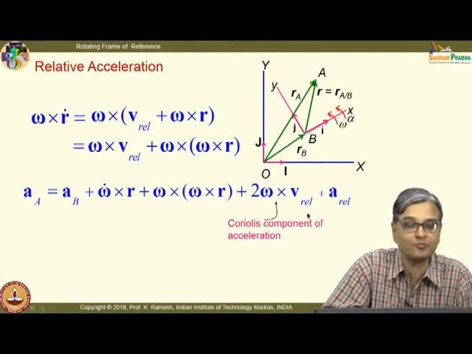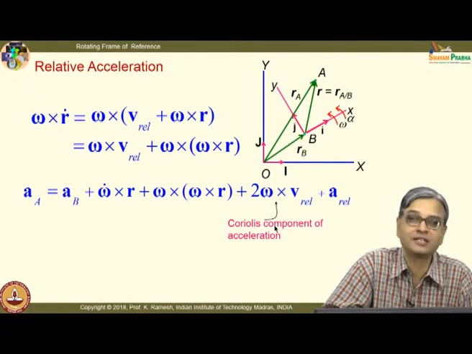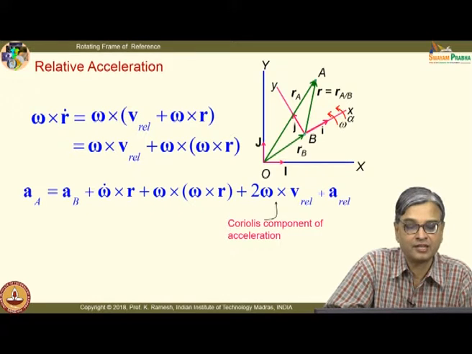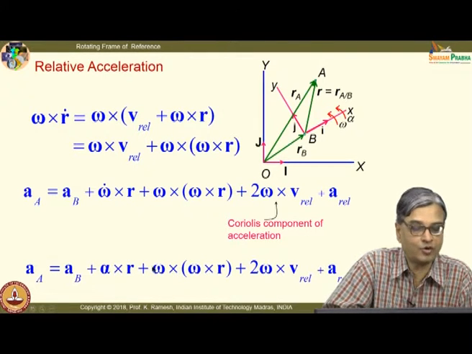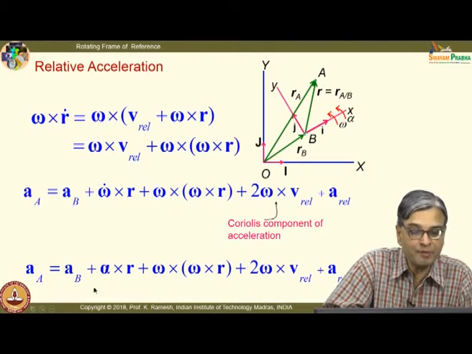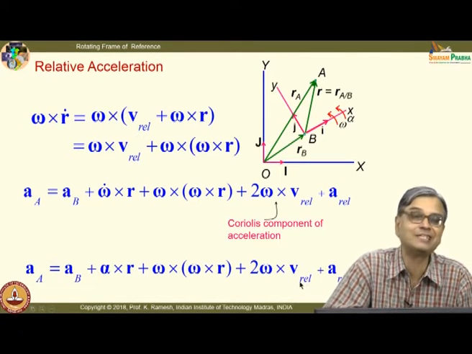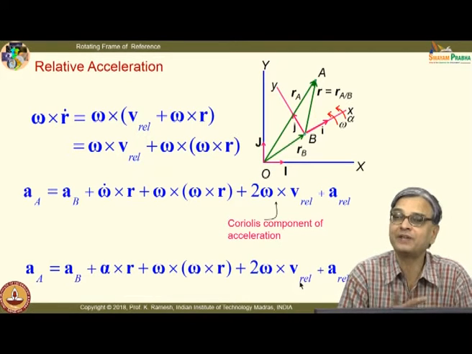This was very difficult to perceive, and it was articulated by a French mathematician, Coriolis. He was dealing with water wheels, that was the in thing at that point in time. So, he said these are all supplementary forces, that is how he could get it. And I can also rewrite this expression in terms of other known quantities. I can replace omega dot as alpha, and you need to remember this expression. See, what is new here is 2 omega cross V rel. Rest of it is very, very simple.